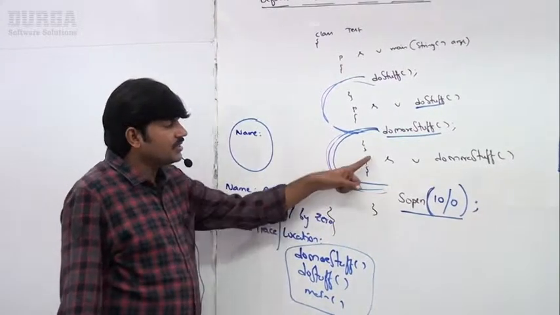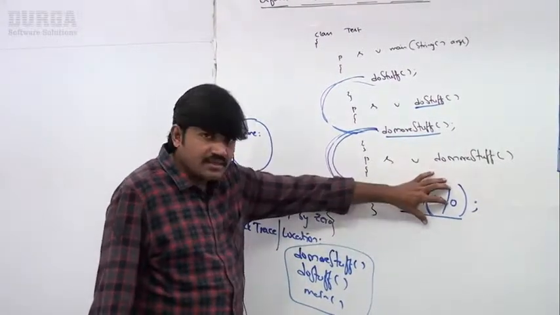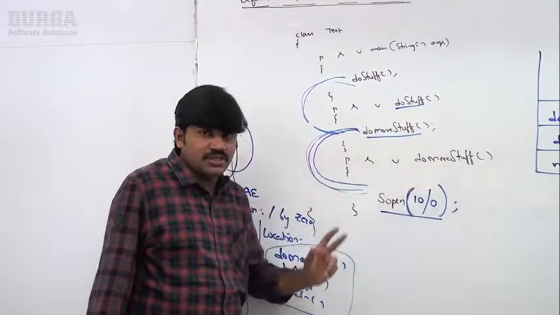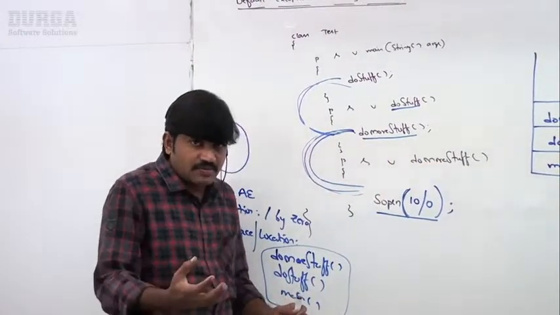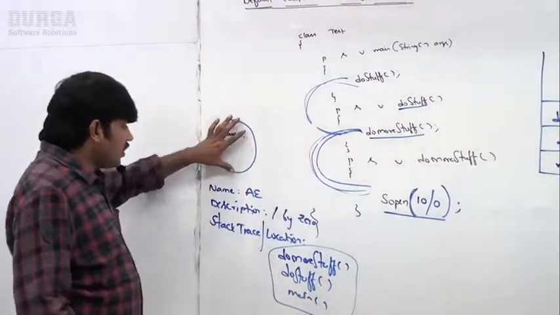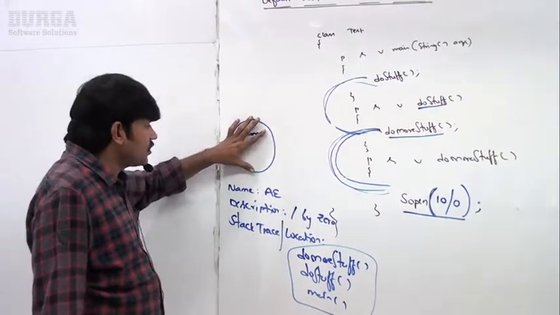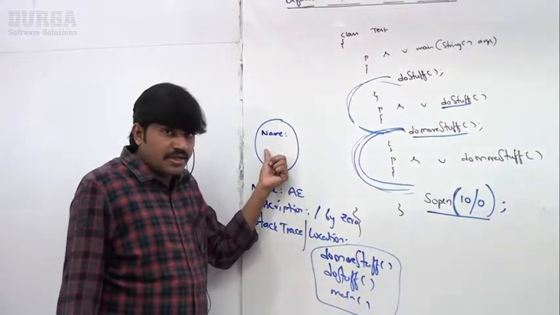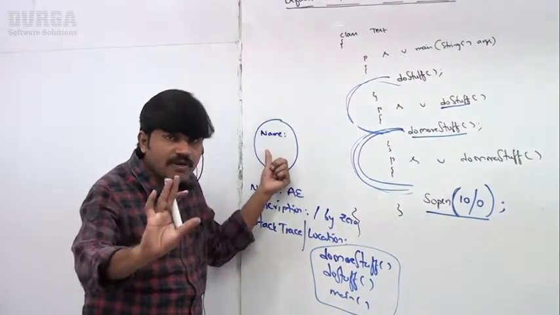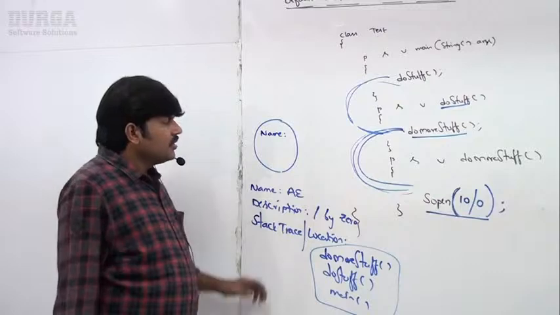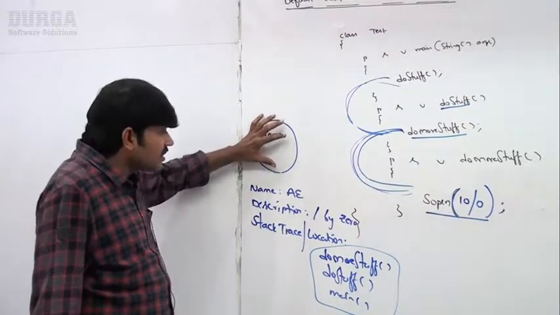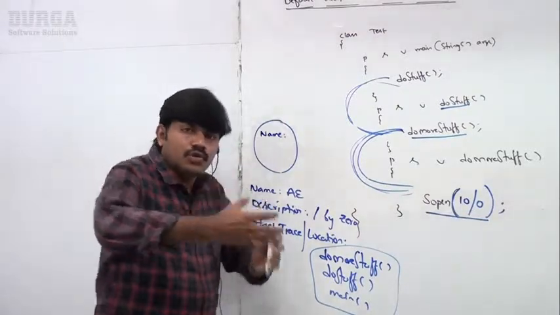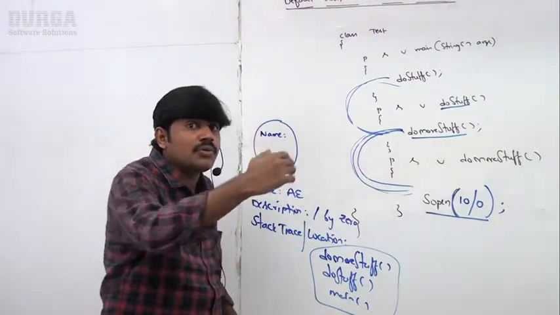Inside a method, if an exception rises, the method in which it is raised is responsible to create the exception object, with the help of JVM internally, right? Sir, immediately this exception object is handed over to JVM.